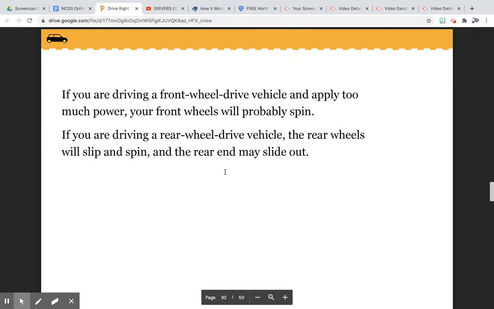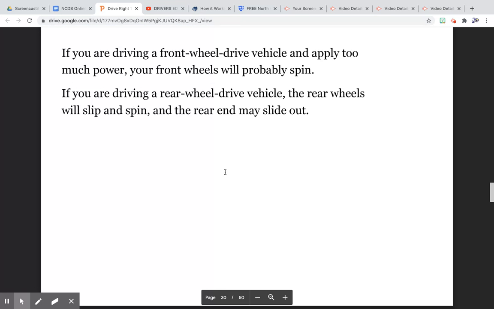If you are driving a front-wheel drive vehicle and apply too much power, your front wheels will probably spin. If you are driving a rear-wheel drive vehicle, the rear wheels will slip and spin, and the rear end may slide out.